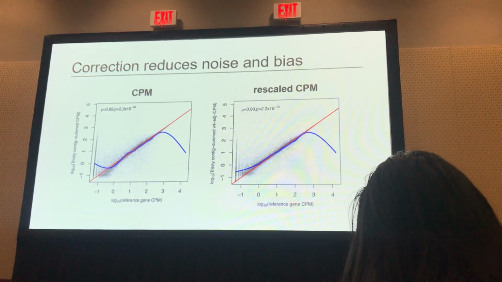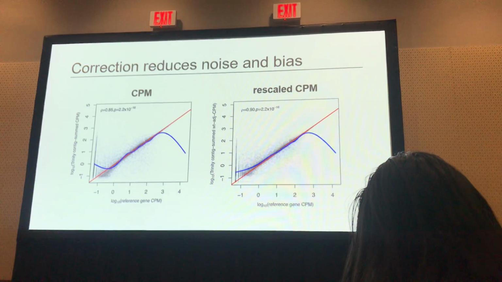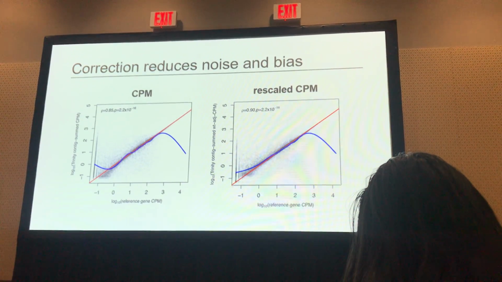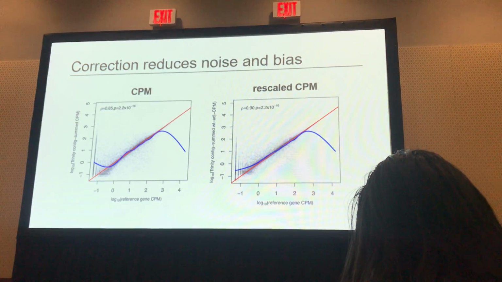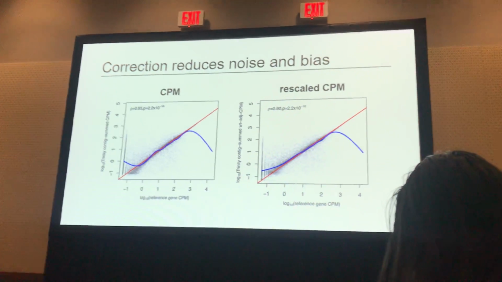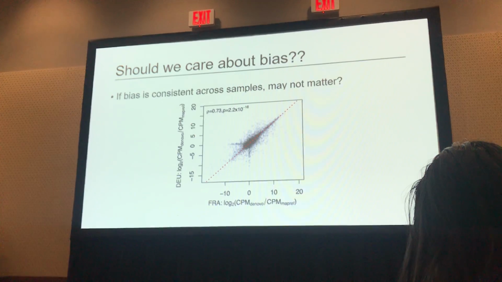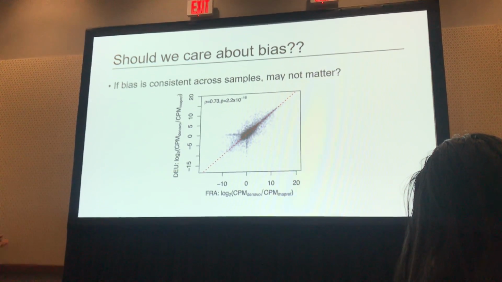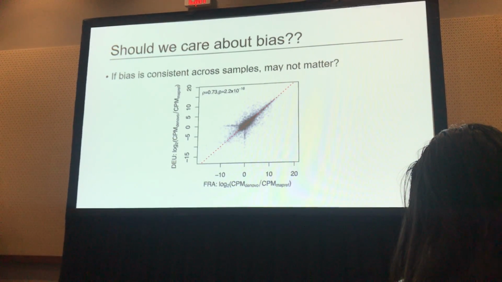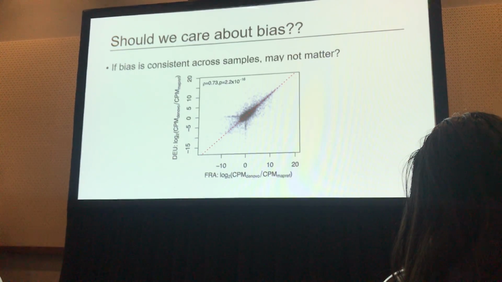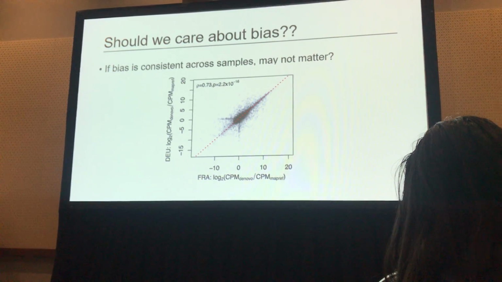It may be hard to see because the correlation only goes up slightly. These are Spearman rank correlations. But the x-axes or the y-axes are the same, and so you see they're actually putting a bit of compression of this noise about the line. But perhaps we don't care, right? Someone might say, if all the biases are in the same direction, why do I have to worry? Because they'll all basically average out in the end when we compare samples or paired assemblies.